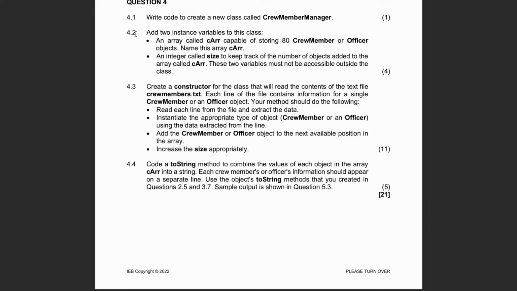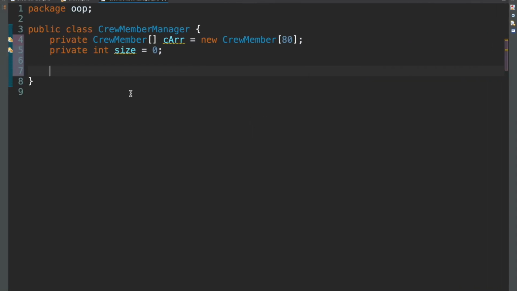So 4.2 down. Now 4.3. Create a constructor for the class that will read the contents of the text file, crewmembers.txt. Each line of the file contains information for a single crew member or officer object. Your method should do the following. Okay. So before even reading any of that, let's first break down how to read from a text file, right? Because that's the most important part. If you get the steps down, everything else kind of flows. So firstly, we need to make our constructor, because that's where all of this will be happening.